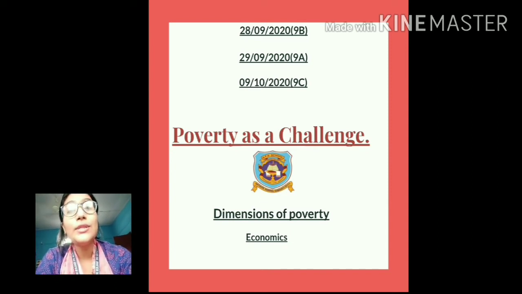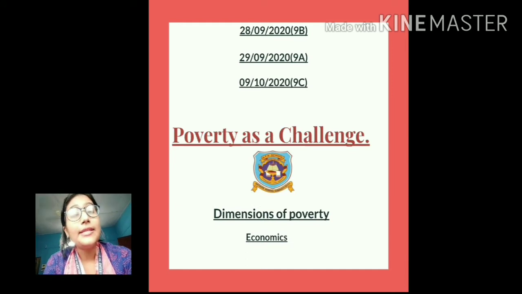Alright? So students, let me remind you all what is poverty. Poverty is the state of being poor. That means it is the condition when people are not able to access the various basic necessities of life. Basic necessities can be food, clothes, shelter, education, healthcare facilities, etc. When people are not able to access all these basic things in their life, that's when the person is said to be under a situation of poverty.